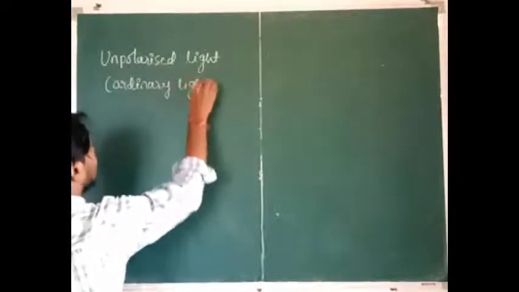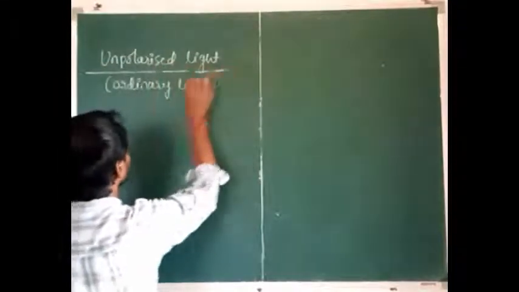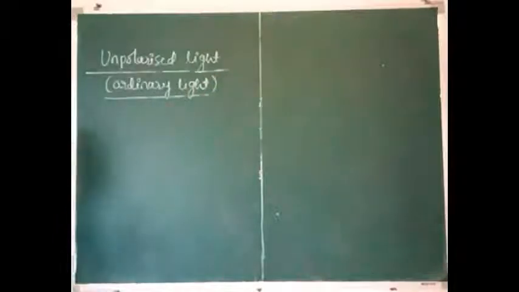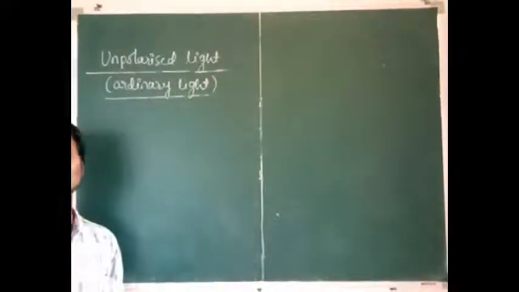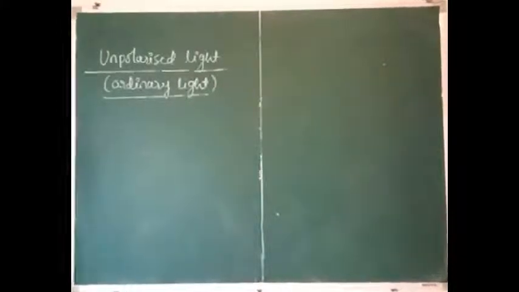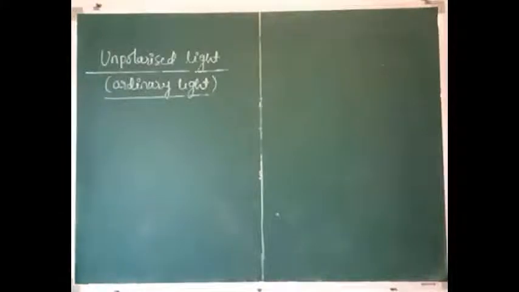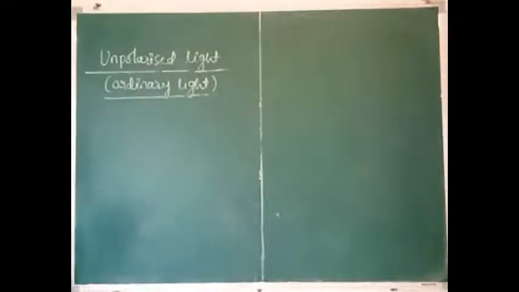Then what do you mean by unpolarized light? The vibrations of the electric field vector occur in all directions in a plane perpendicular to the direction of propagation of the wave. It is called unpolarized light. This can also be defined as light from a source having the vibrations in all directions in a plane perpendicular to the direction of propagation of the wave.